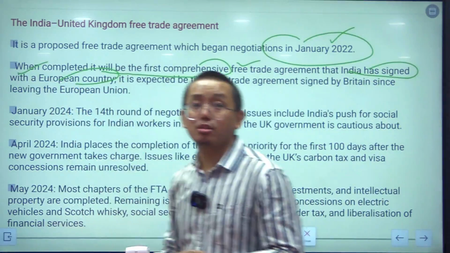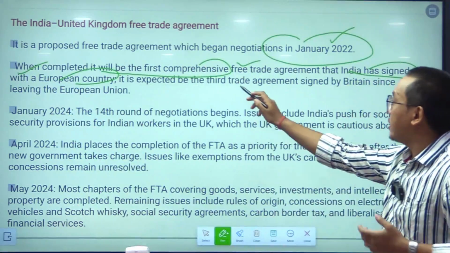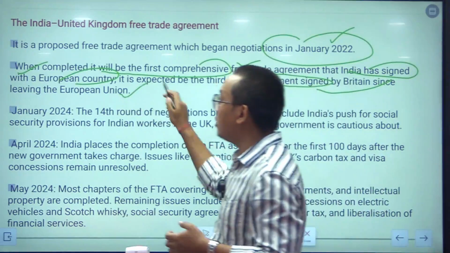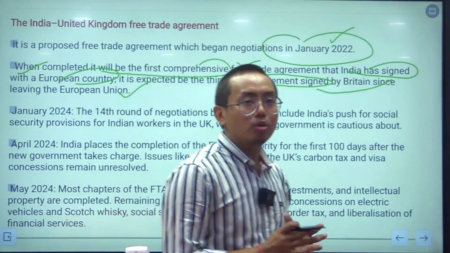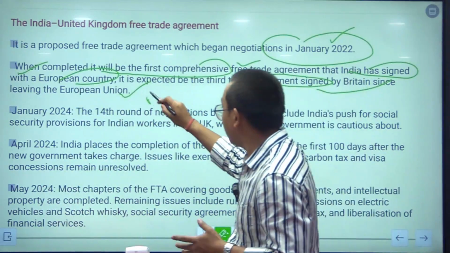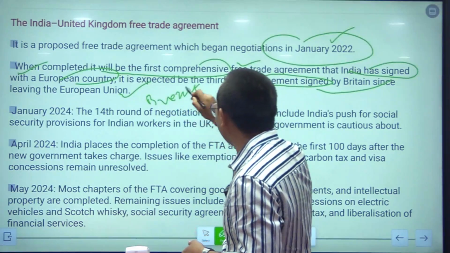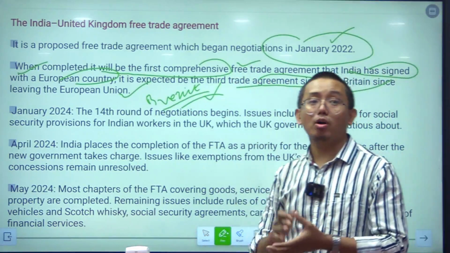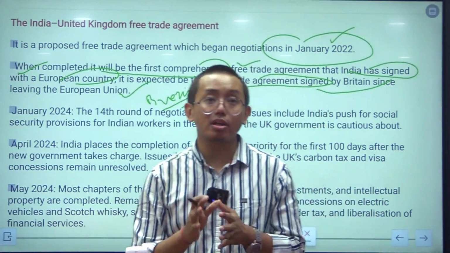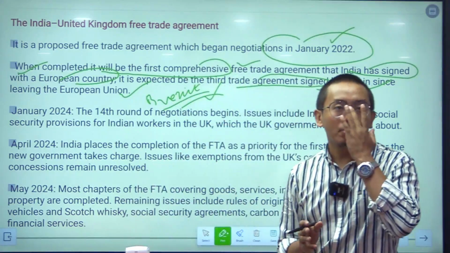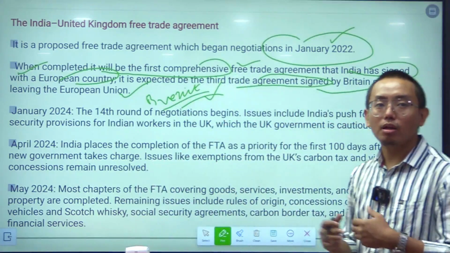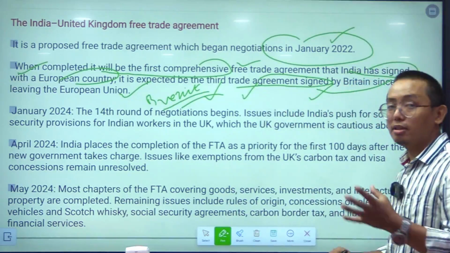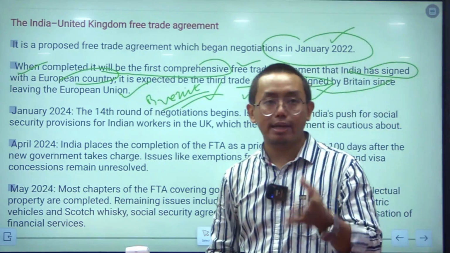So, we discussed this, it is an important point, and it is expected to be the third trade agreement signed by Britain since leaving the European Union. So, we all know about Brexit. Brexit was a very significant moment in history, because through Brexit, Britain came out of the European Union. An important contributor to the European Union came out of it. After Brexit, this will be the third trade agreement that Britain will be signing with any other